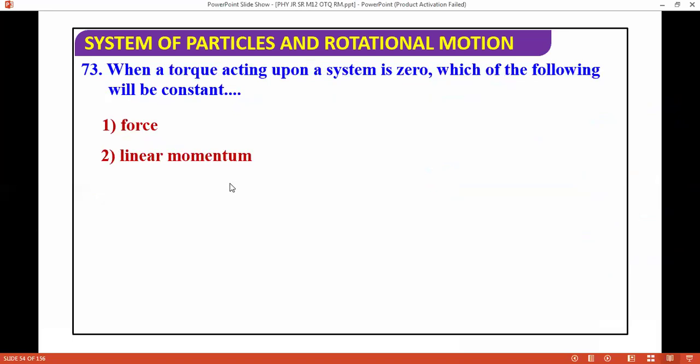The torque acting upon the system is zero, so the following will be constant. Torque is zero, so angular momentum will be conserved. Next question, I'm moving ahead.